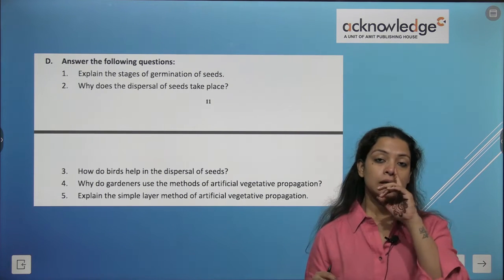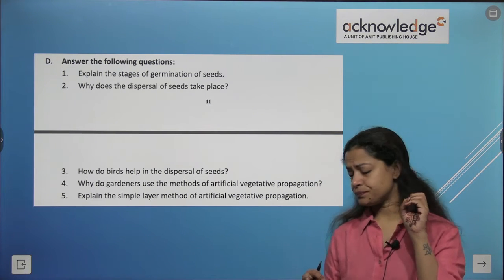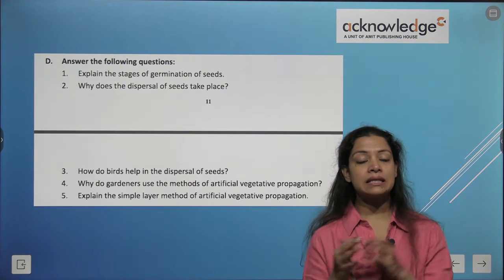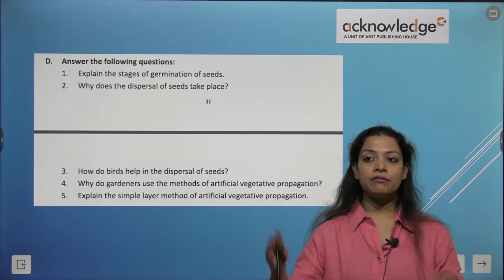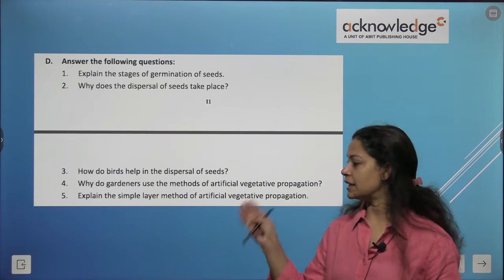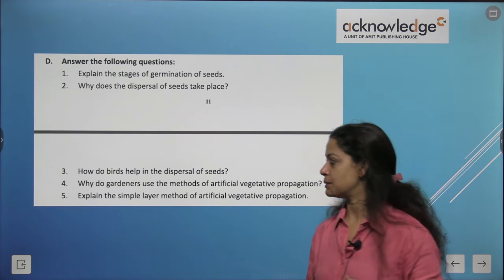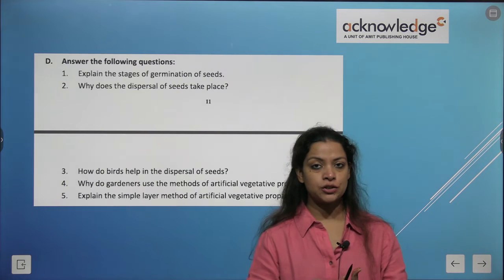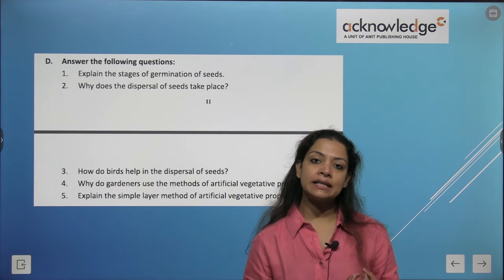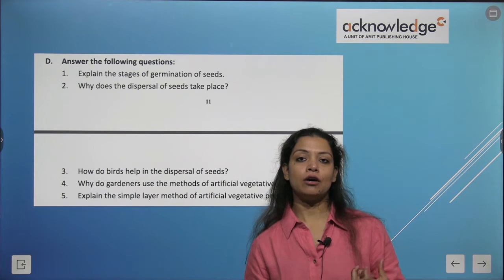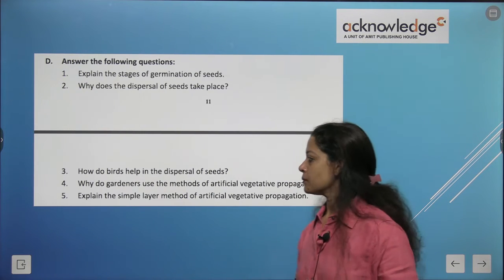Or sometimes these seeds containing spikes and thorns get stuck to their claws, and when they fly or perch on some other branch, then this kind of dispersal takes place. Why do gardeners use the method of artificial vegetative propagation? So as to get good quality of plants and also to get good quantity of fruits and plants.